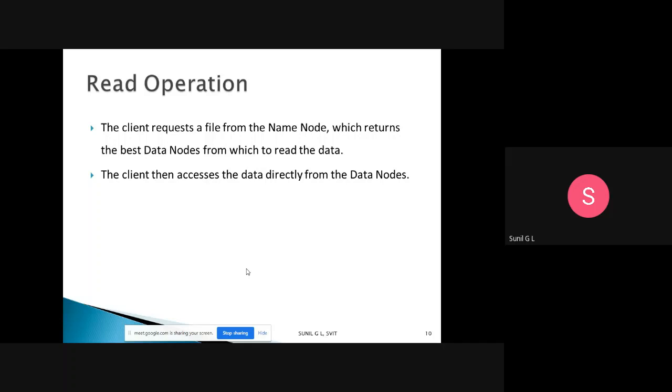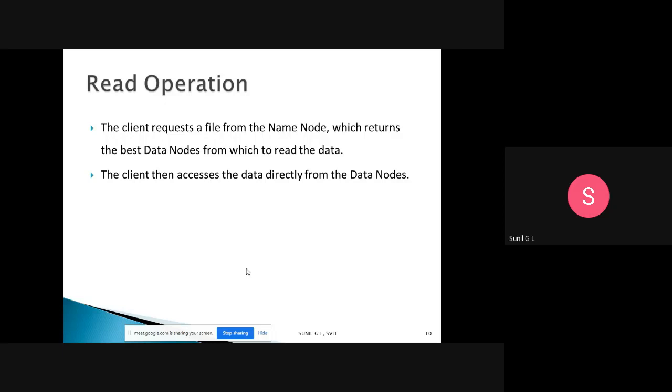The name node returns the best data node from which to read the data.